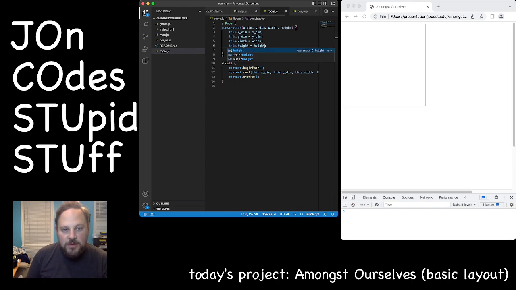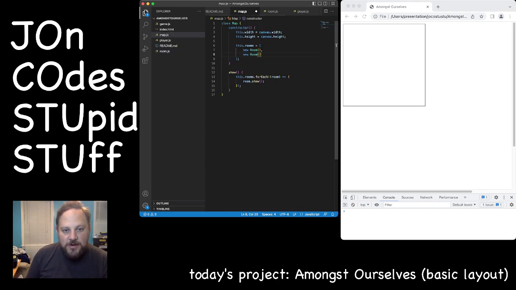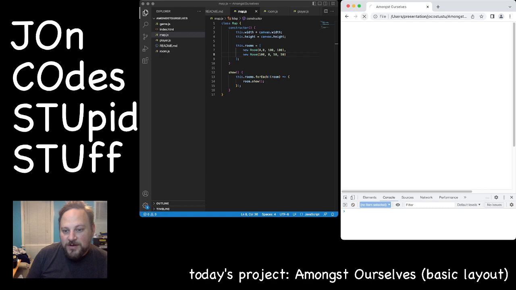Great. Okay, so let's go back to the map. Now we're going to make 2 rooms, 0, 0, 100, 100, and we'll make 100, 0, 100. Let's do a smaller room, 50, 50. Great. Okay, so now let's hit refresh on here, and we should see 2 rooms right next to each other. And we do. Yay. Room 1, room 2.